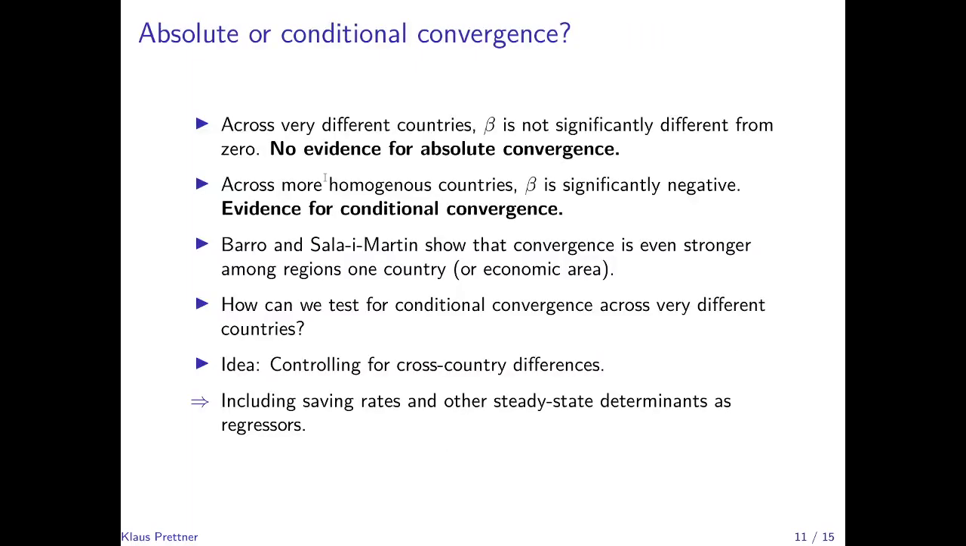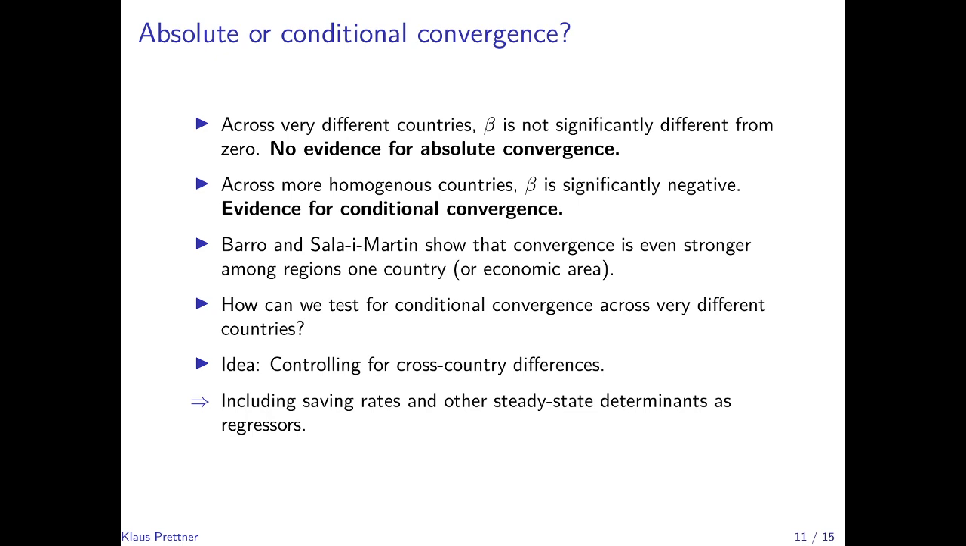So to summarize, across very different countries, the coefficient beta tends to be insignificant, and that means that there is no evidence for absolute convergence. However, across more homogeneous countries, beta tends to be significantly negative, so that there is evidence for conditional convergence.